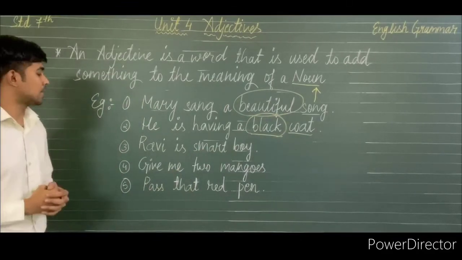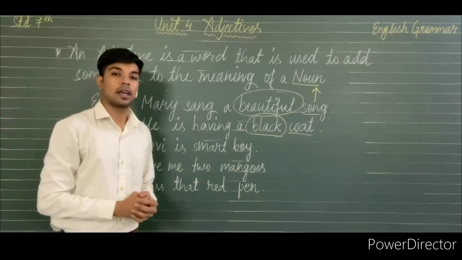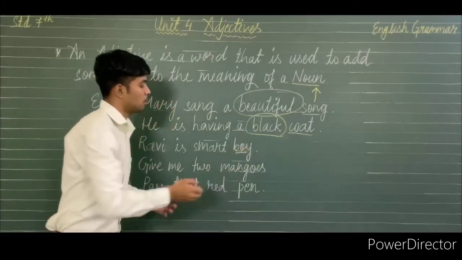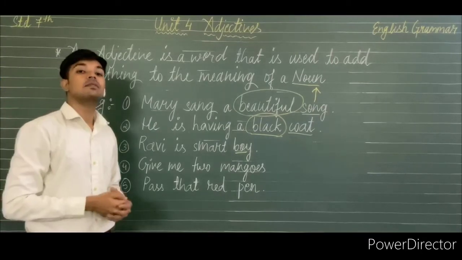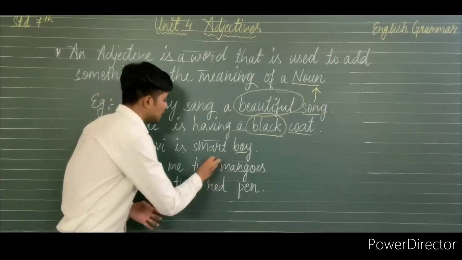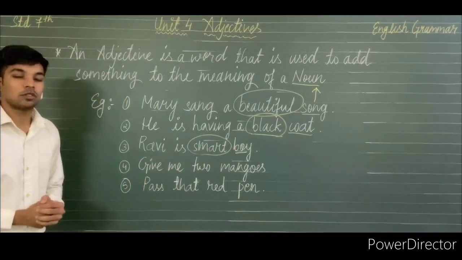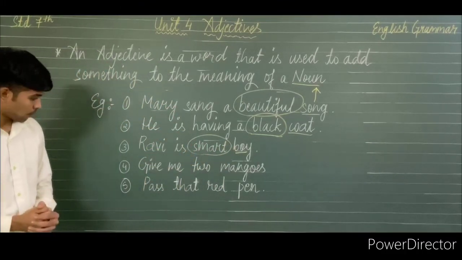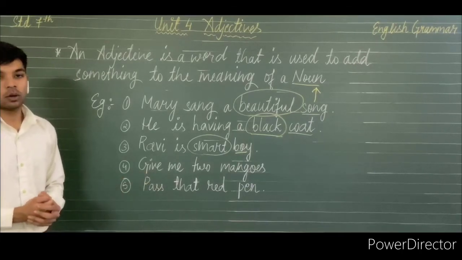In our third example, Ravi is a smart boy. Again we have boy as a noun in the sentence, and the word which is describing the boy is smart, which is working here as the adjective of the sentence. Fourth example, give me 2 mangoes.